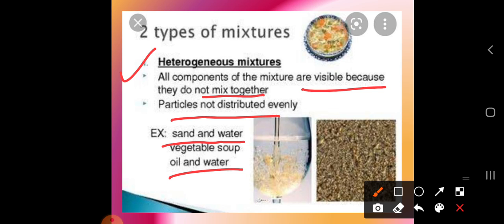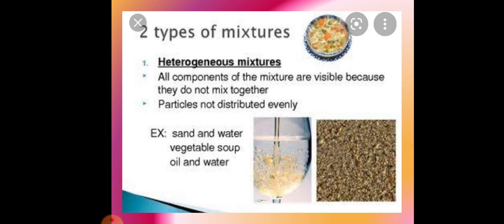Here oil forms one layer above the water. If you take one container, add half water, and after that add a few drops of oil, the oil drops will settle there itself. So this is also an example of a heterogeneous mixture.